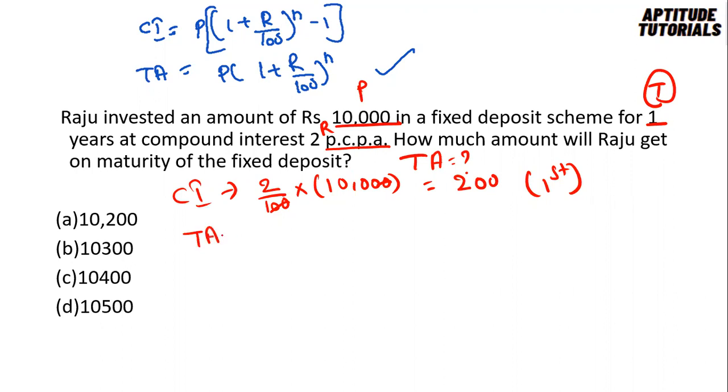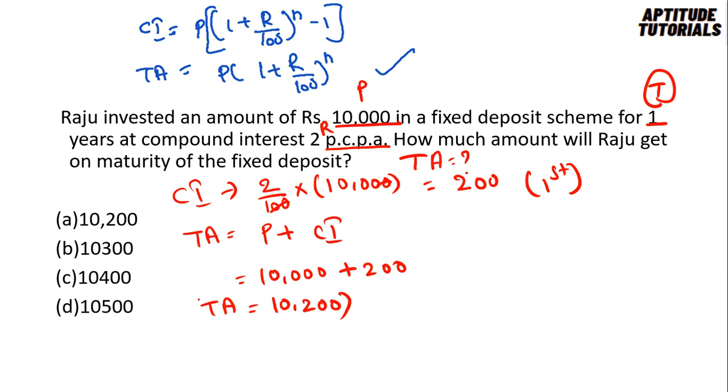As they're asking, the total amount is nothing but principal plus compound interest. So principal is 10,000 and compound interest is 200. So the total amount is 10,200. Okay. Option A, 10,200. So I have solved the compound interest calculation here. Let us try with respect to simple interest calculation also and check whether compound interest and simple interest for 1 year are going to be equal or not.